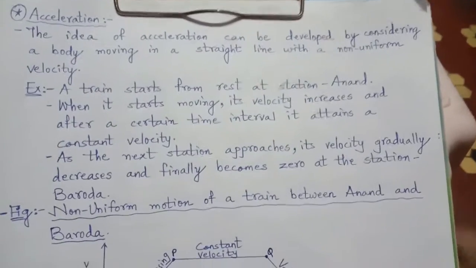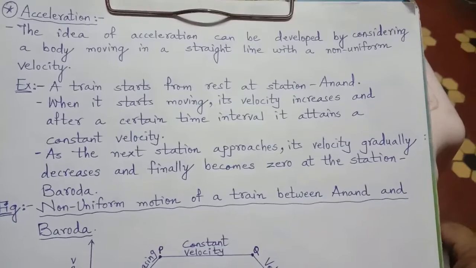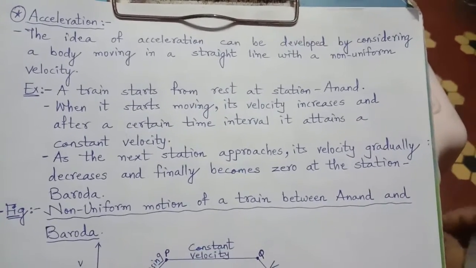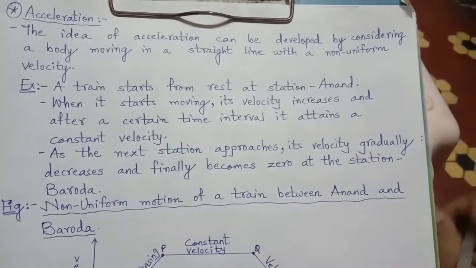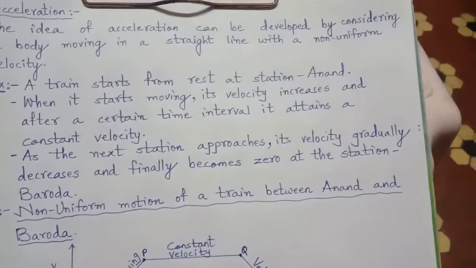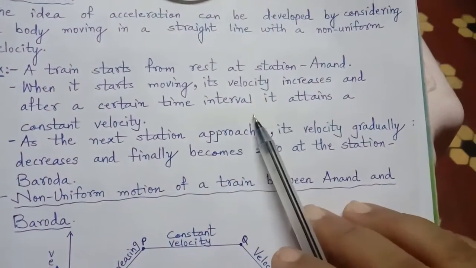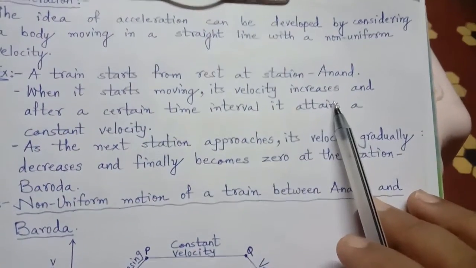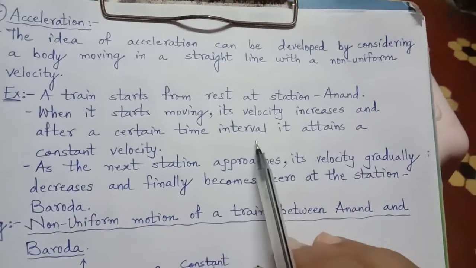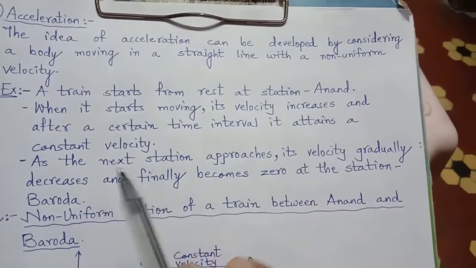Let's have an example. A train starts from rest at station Anand. From Anand railway station, the train was at rest. Now it starts. So let us see what happens. When it starts moving, its velocity increases, and after a certain time interval, it attains a constant velocity.